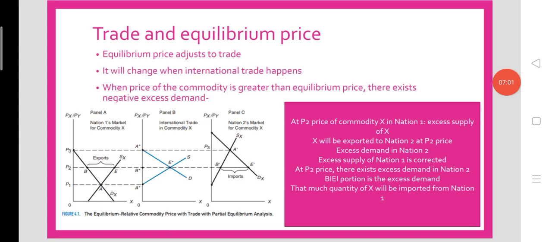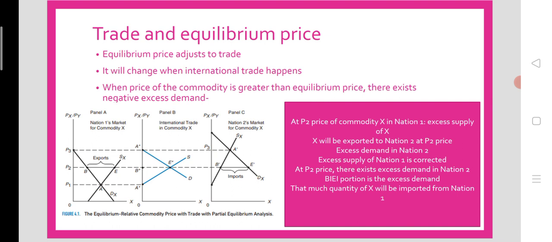So international trade is the way to clear the excess of commodity X. That market clearing is clear from panel B, where international trade on commodity X, that means export and import of commodity X, leads to market clearing of commodity X.